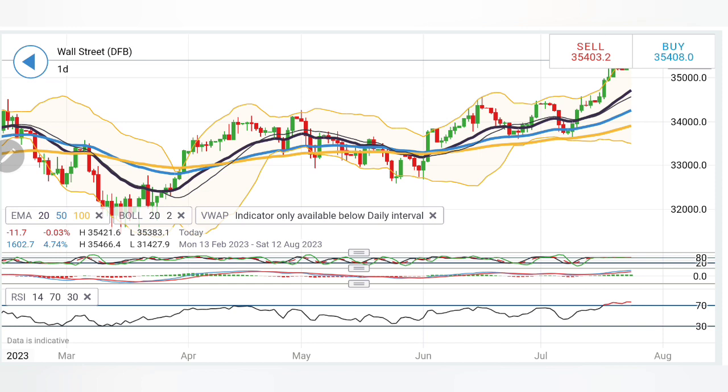Now see, for the day you can buy at 35,450. However, I will be interested for it to break past 35,500 levels, beyond which certainly the bulls will take over and then it is going to fly high.